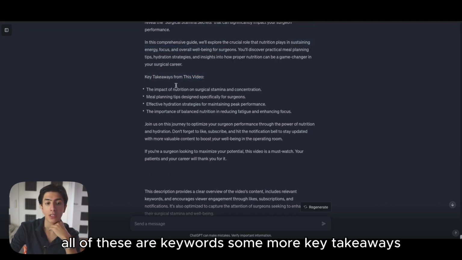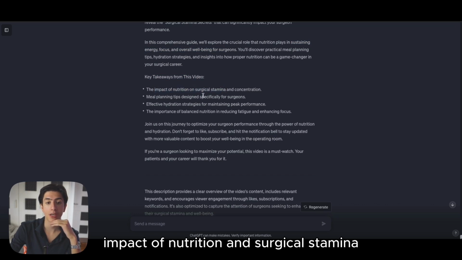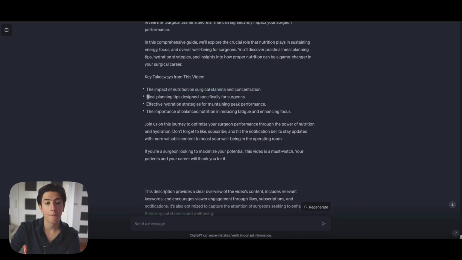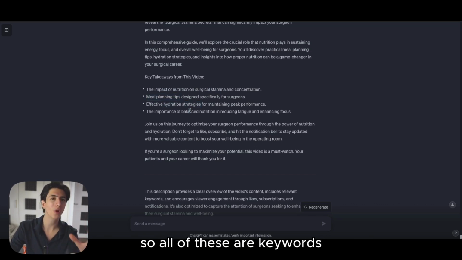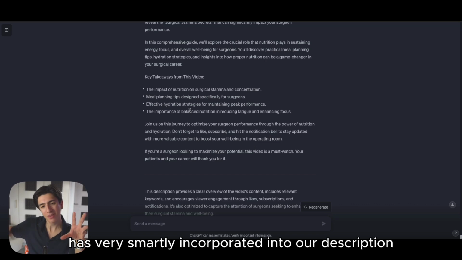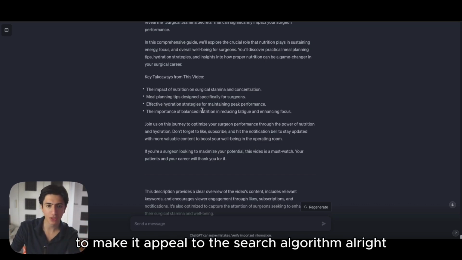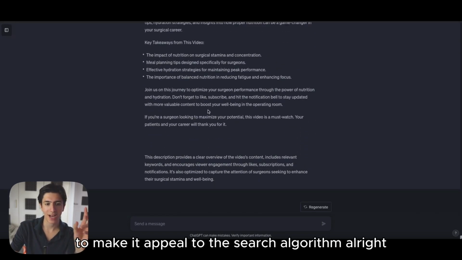Some more key takeaways: impact of nutrition on surgical stamina. Surgical stamina is another keyword. Meal planning tips, huge keyword. Hydration strategies. All of these are keywords that ChatGPT has very smartly incorporated into our description to make it appeal to the search algorithm. How cool is that?